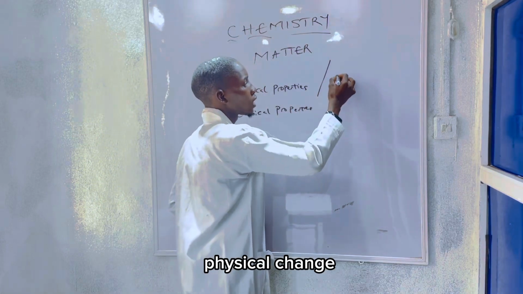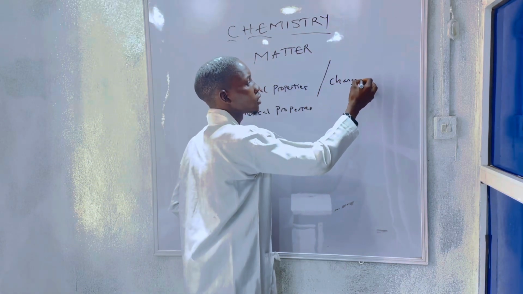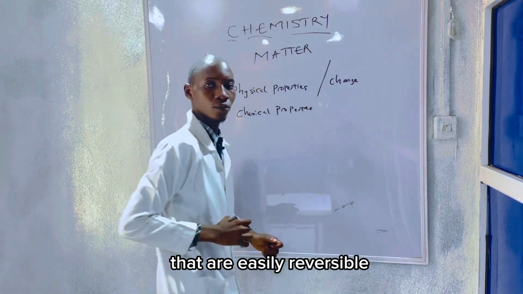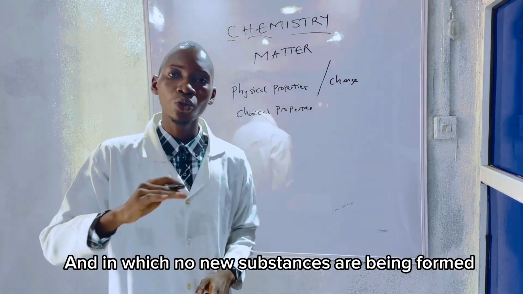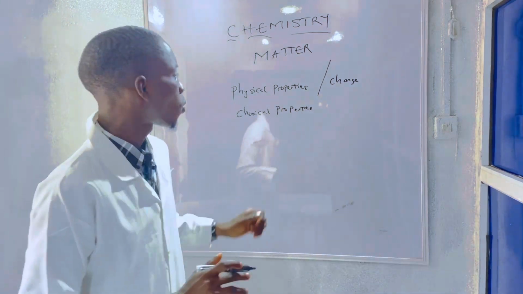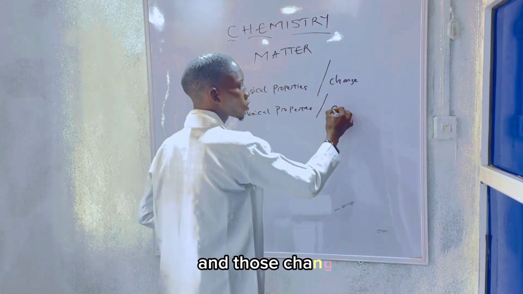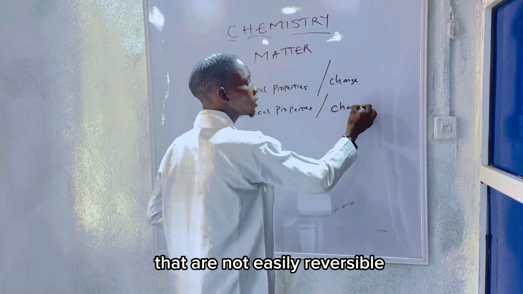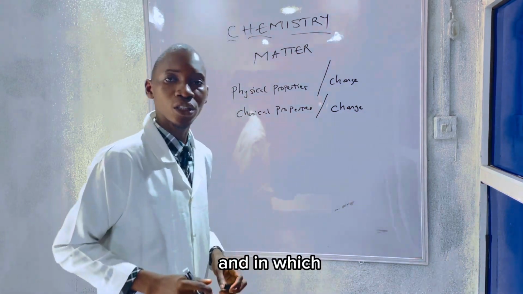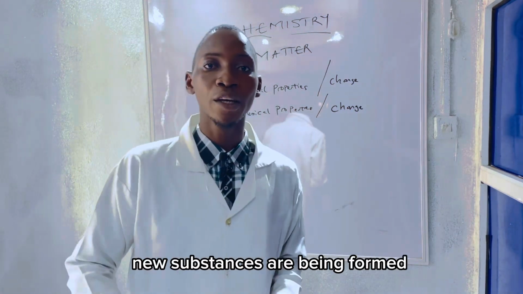Now, what is physical change? Physical changes are those changes that are easily reversible and in which no new substances are formed, while chemical changes are those changes that are not easily reversible and in which new substances are formed.